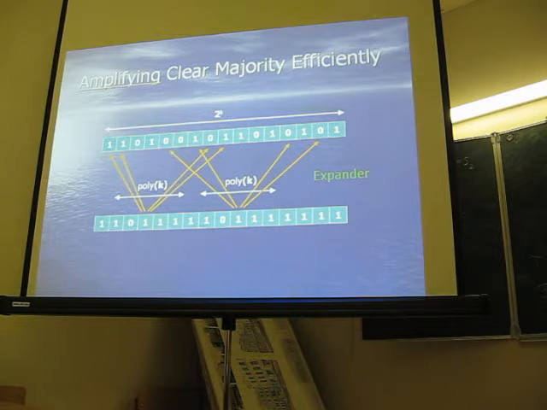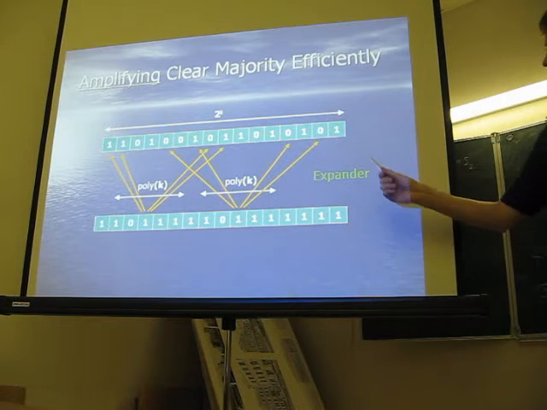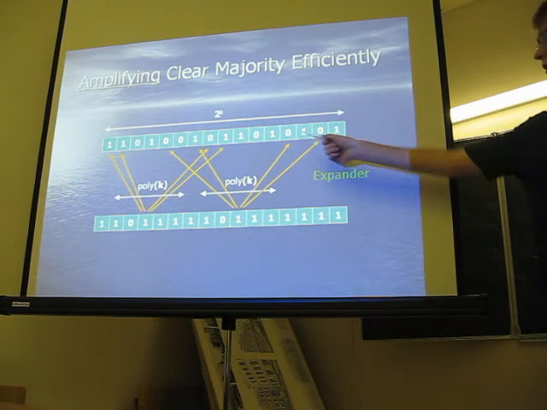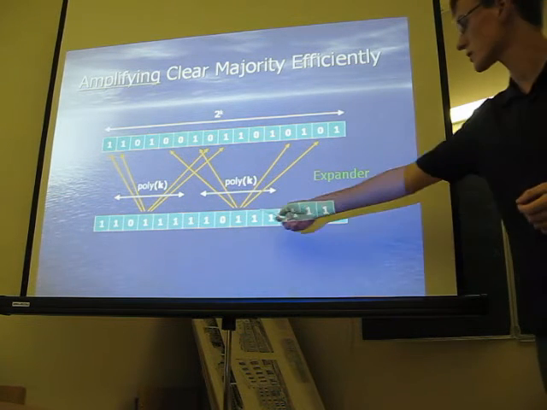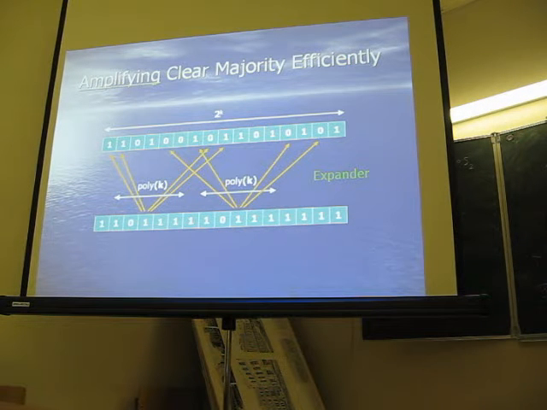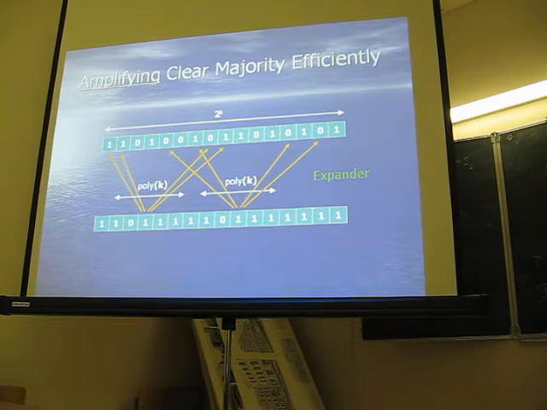Yes, we can, using expanders. So consider an expander such that the characters of the original string form its left part, and the positions of the new string form its right part. Now consider the edges of that expander; they give us the way to make queries to the original string.